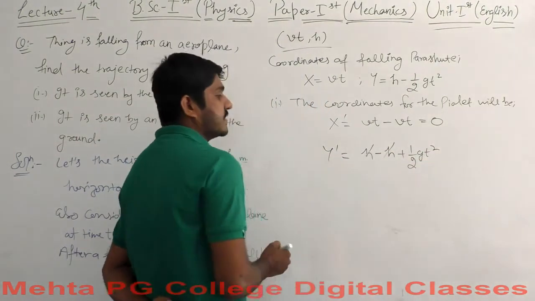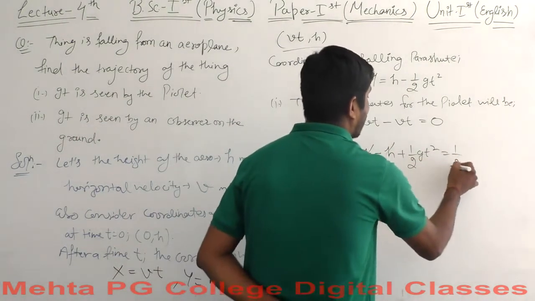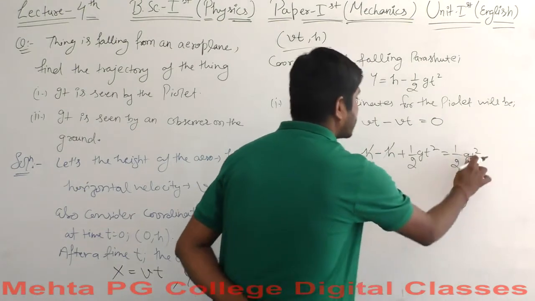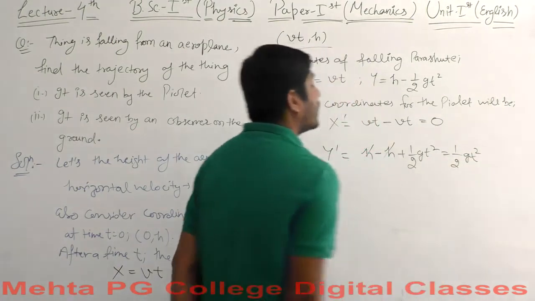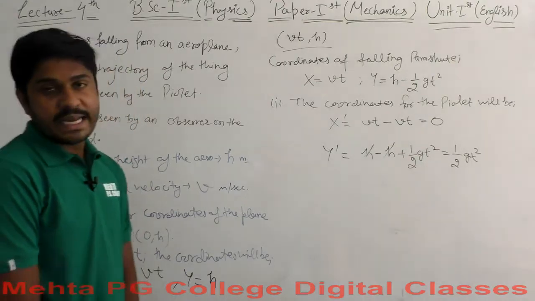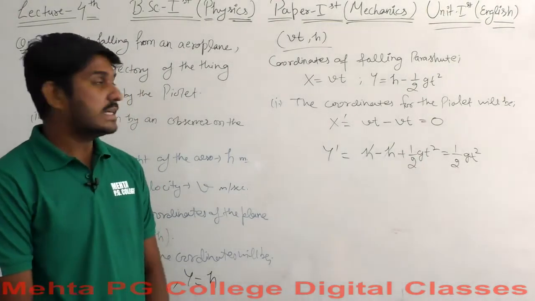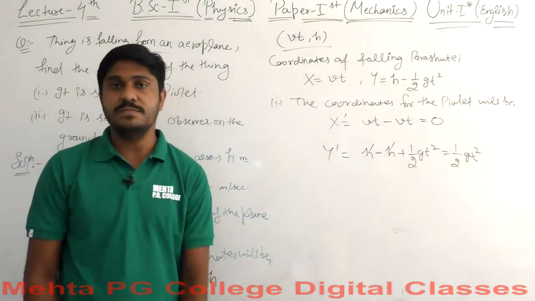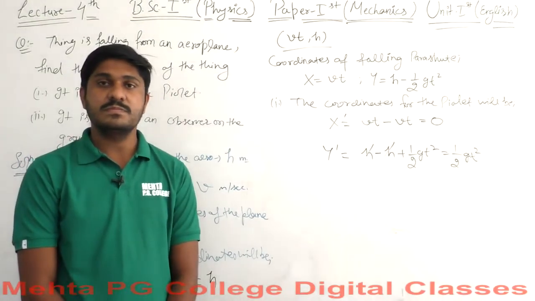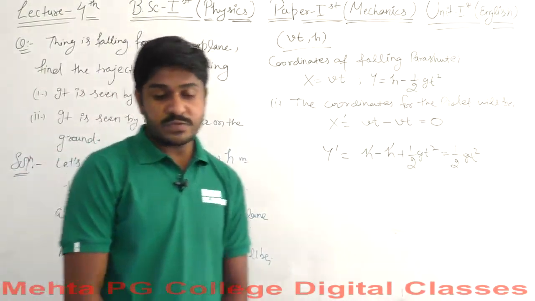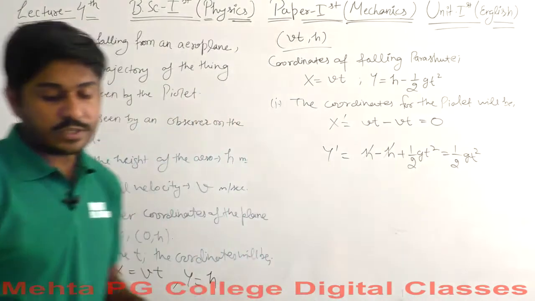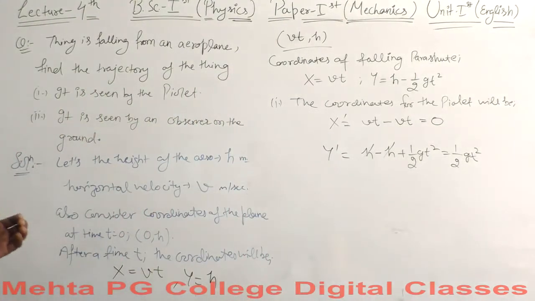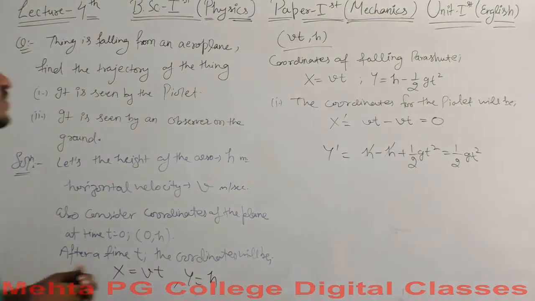So h cancels with this one, and this equals half gt squared. So now what have we got? For the reference frame of the pilot, this value will not change, but the y axis changes only. So the parachute will appear falling vertically downwards to the pilot.